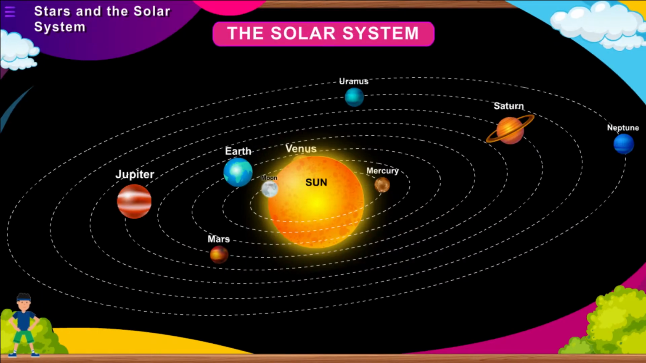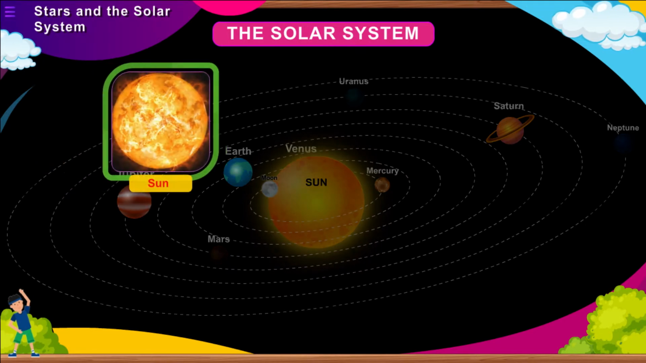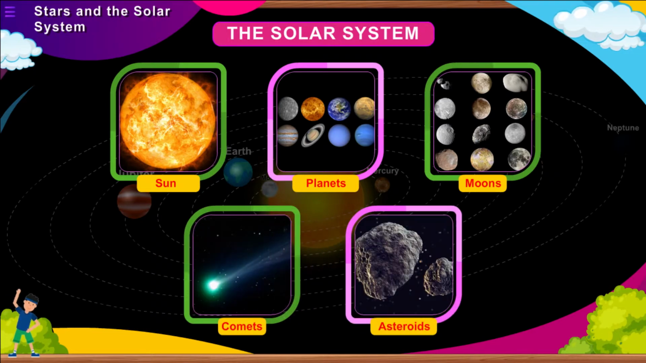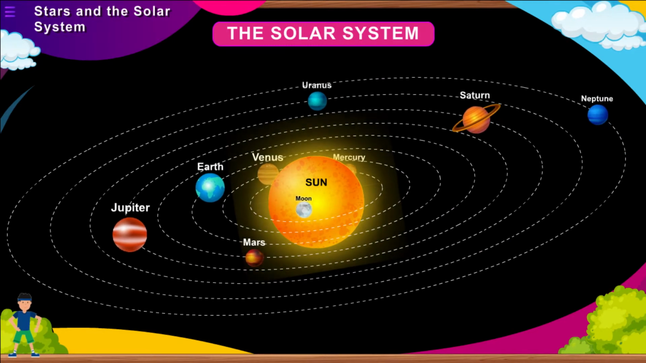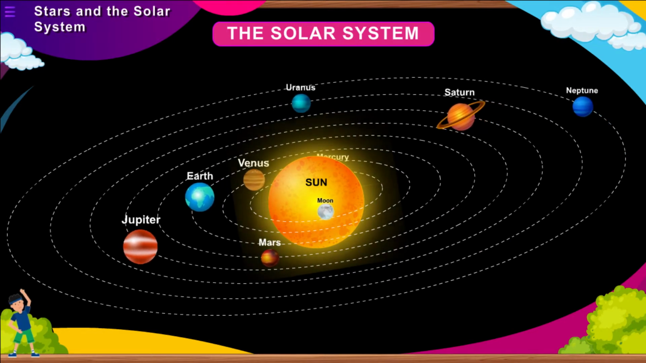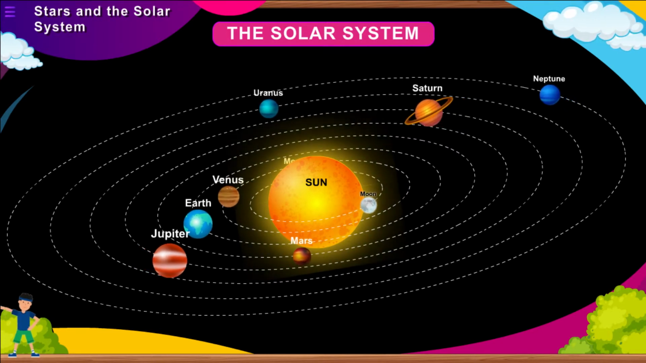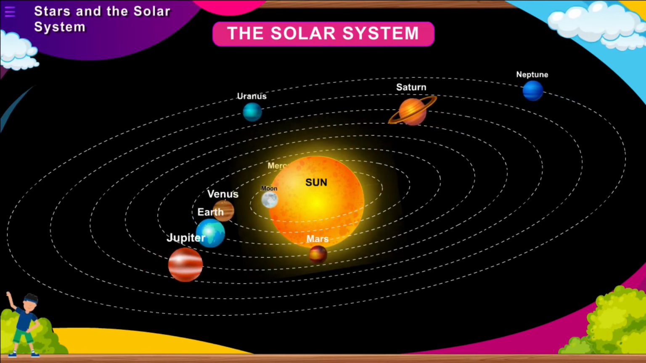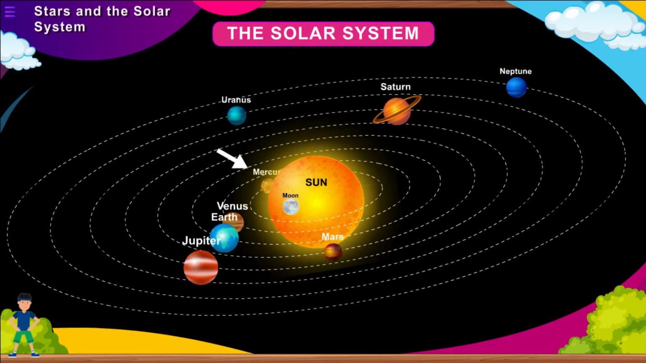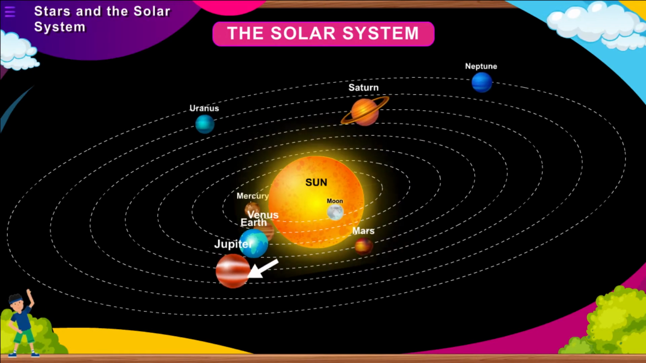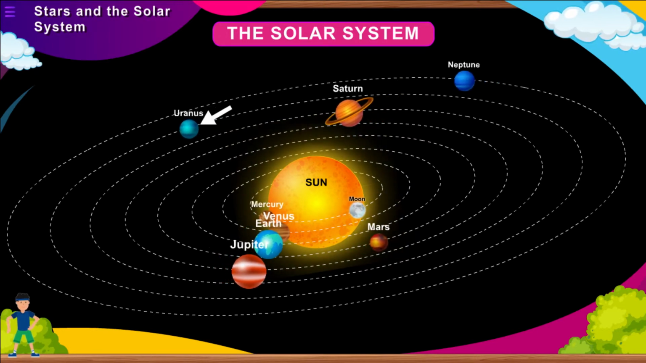The solar system. The solar system is a collective term used for the sun, the 8 planets, their moons, comets, and asteroids which revolve around the sun. The gravitational attraction between the sun and other objects keeps them revolving around it. The 8 planets in their order of distance from the sun are Mercury, Venus, Earth, Mars, Jupiter, Saturn, Uranus, and